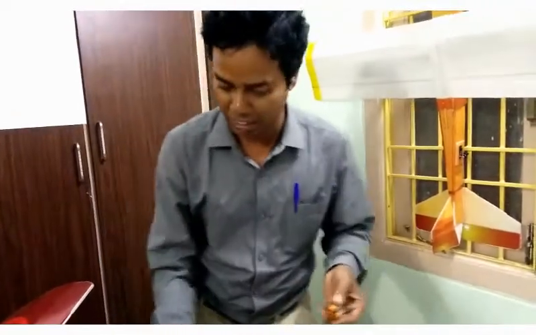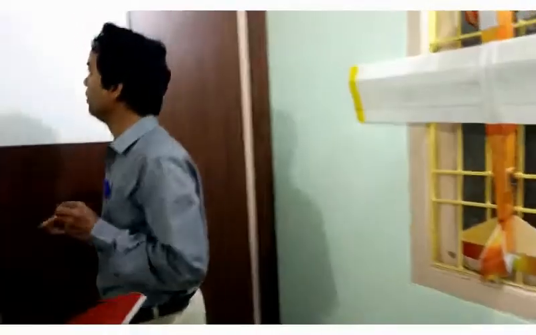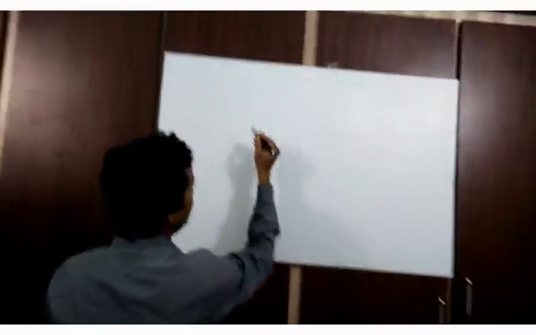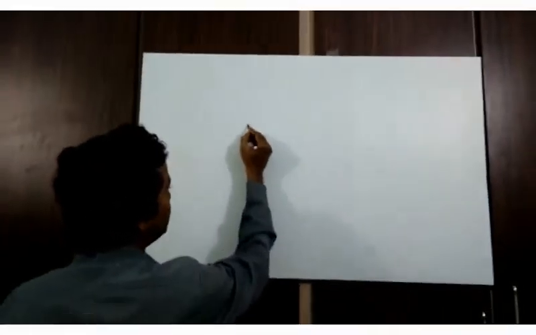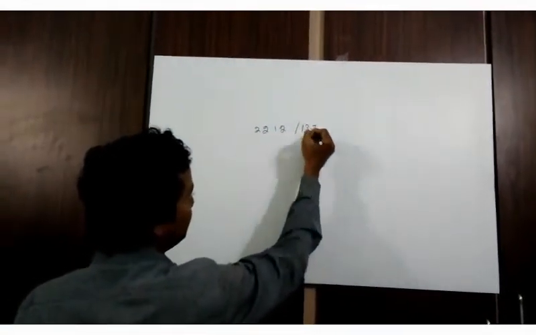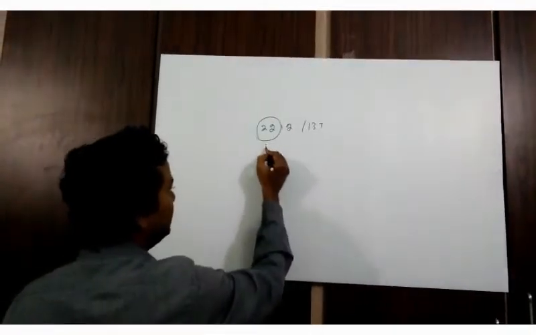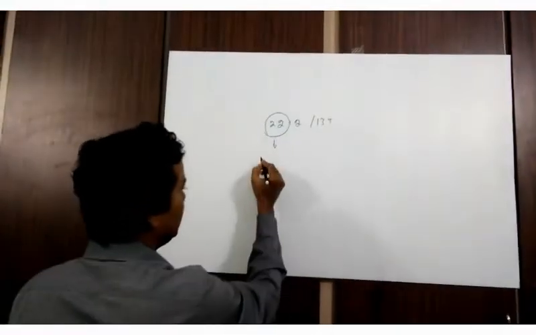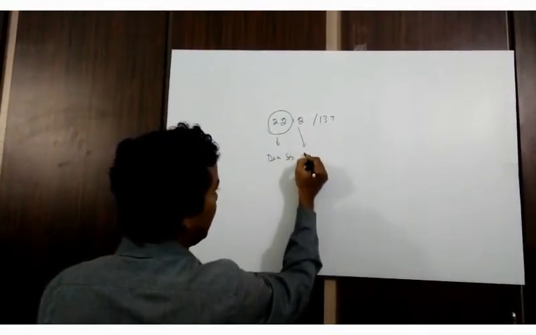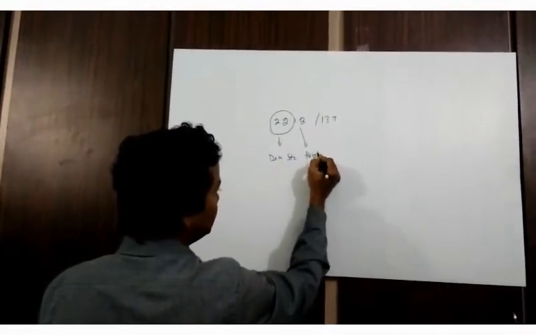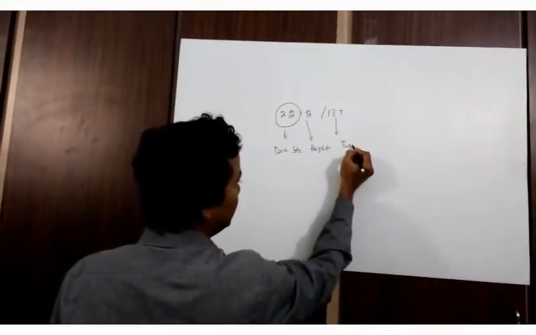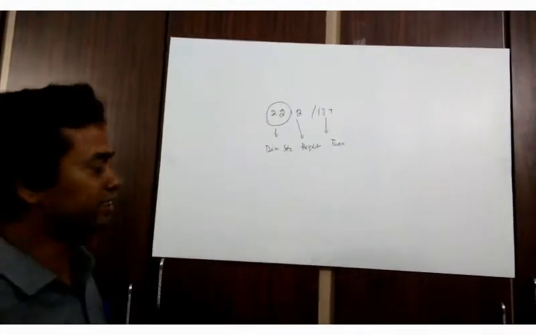Let's go to the blackboard. Here, if you observe the first two digits of any motor, 2212/13T, this represents the motor diameter of the starter, this represents the height of the starter, and this represents the number of turns in the rotor coils.